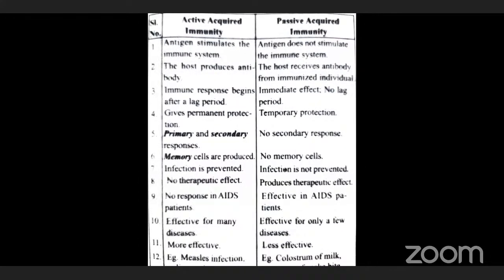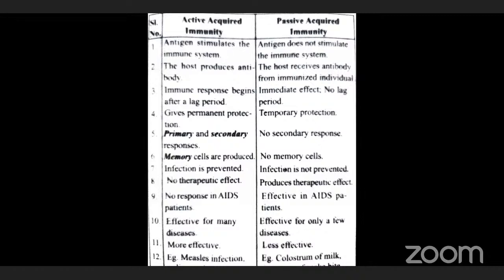The first one: active acquired immunity means antigens stimulate the immune system. But in the case of passive acquired immunity, antigens do not stimulate the immune system, because antibody will be transferred. In active acquired immunity, the host produces the antibody, but in passive, the host receives only the antibody.